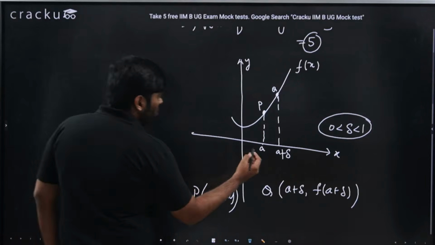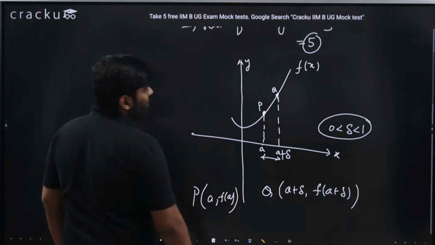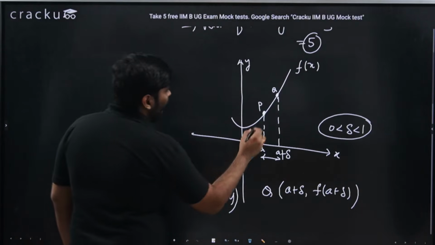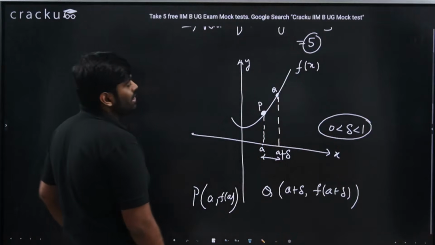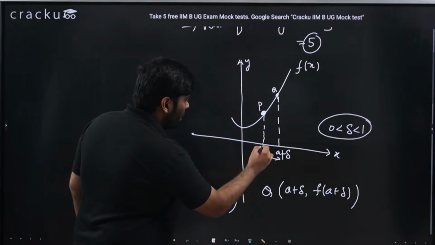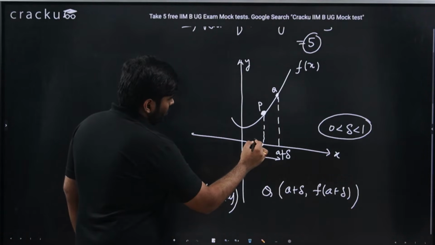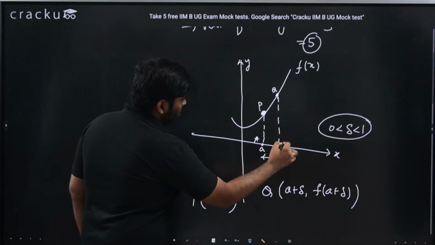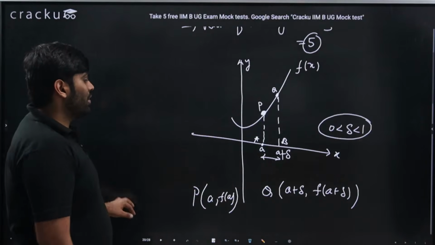There will be no huge gap between a and a plus delta. P and Q are as close as possible. Let's say this is point b. A and b are as close as possible, with the lowest value of delta possible.